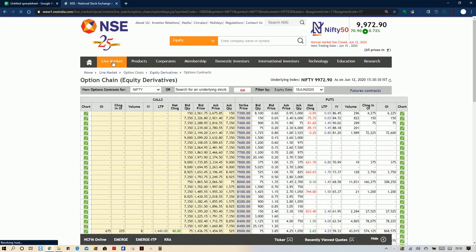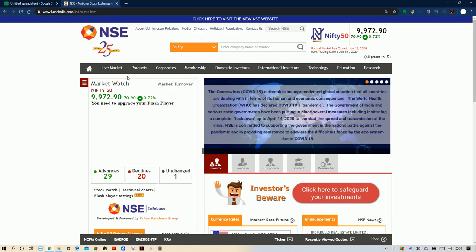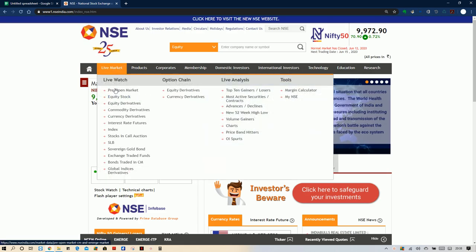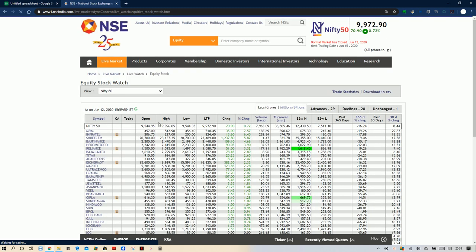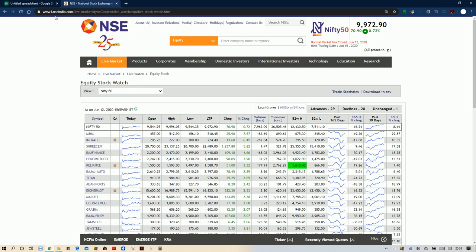Go through nseindia.com. If you go to the home page, it will look like this. From the home page you can go to live watch equity stock. So this is where we need to go. Kindly note down: www.nseindia.com, live market. There you can see live watch equity stocks. Here we are going to see the best performing stocks as well as best performing indexes.